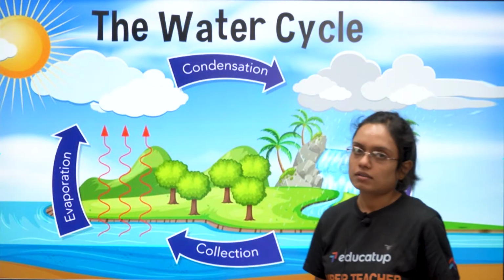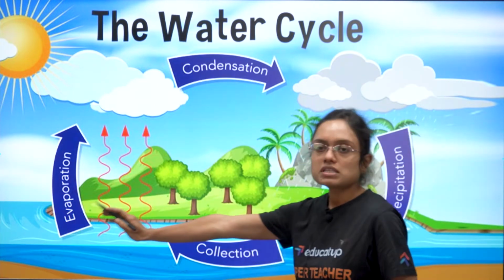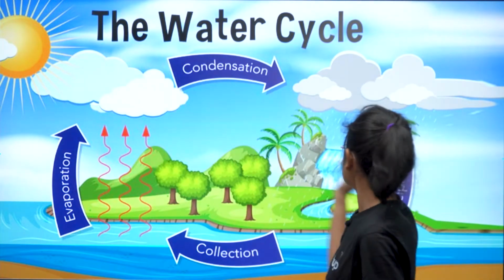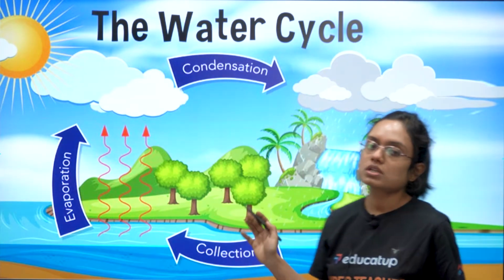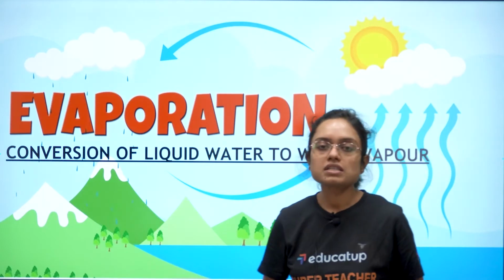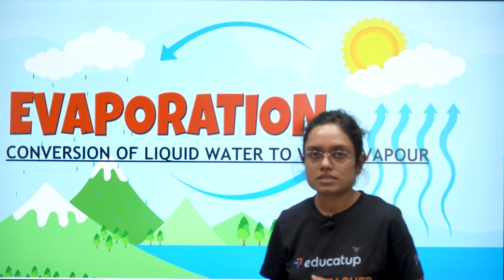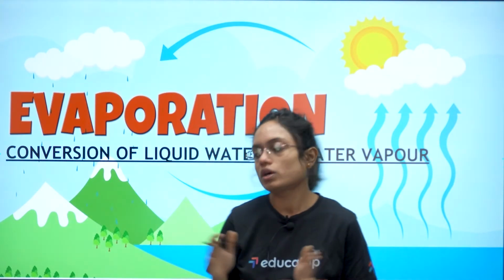Now the water cycle. Water cycle is basically having 4 steps, as you can see. The first is evaporation, condensation, precipitation and collection, and we are going to study each one of them in quite detail. The first is evaporation. As the name suggests, evaporation is conversion of liquid water into water vapor.